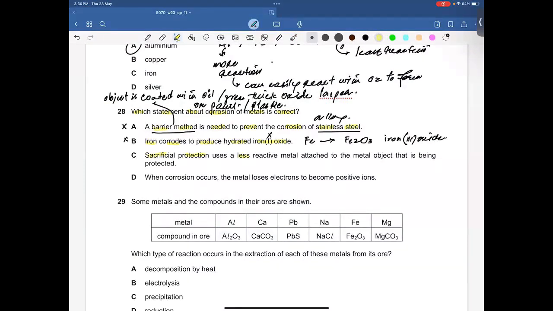Sacrificial protection uses a less reactive metal. Guys, it needs to be a more reactive metal, so that the more reactive metal sacrifices itself and protects the metal object. So option C is incorrect. Consequently, D is going to be the right answer. When corrosion occurs, the metal loses electrons to become positive ions. That's right.